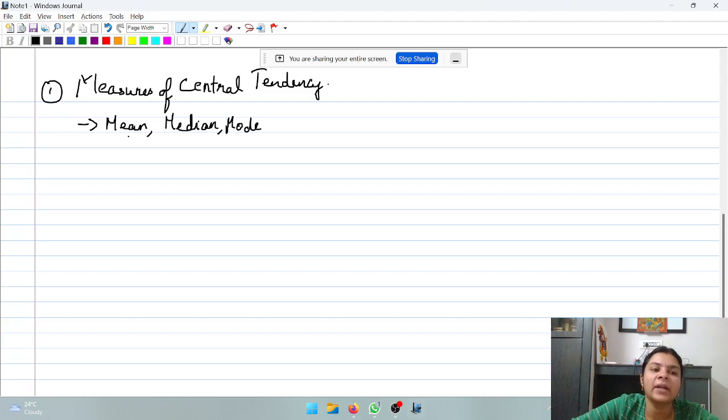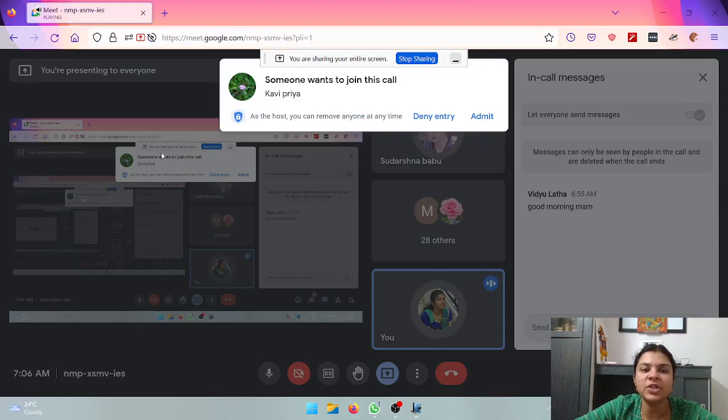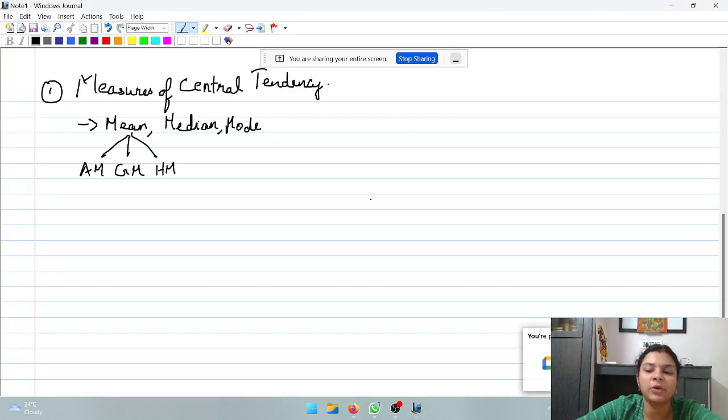Okay, and mean is further classified into 3 types: arithmetic mean, geometric mean and harmonic mean. Remember, when they ask you measures of central tendency, it is only 3: mean, median and mode. However, whenever we are speaking about mean, it is covered into AM, GM and HM. When they use the word mean as it is, we should always remember it refers only to arithmetic mean.